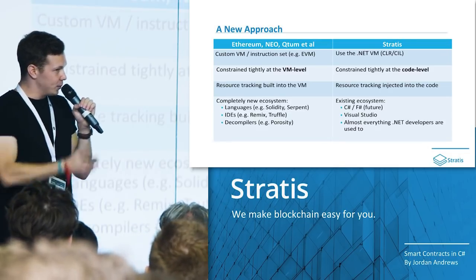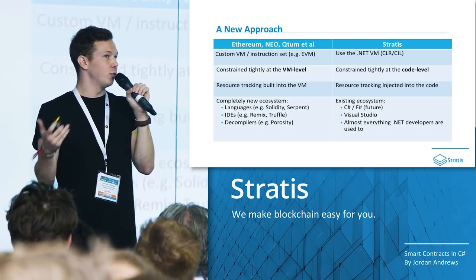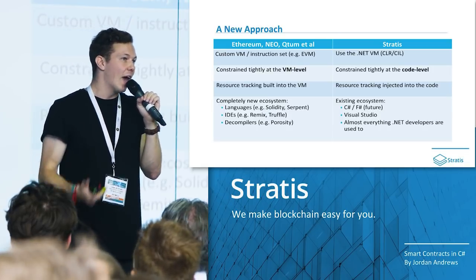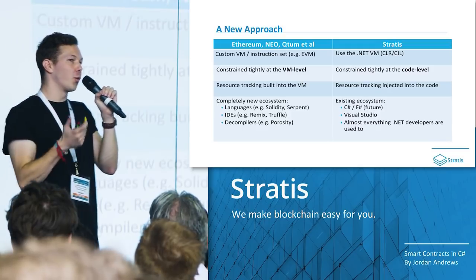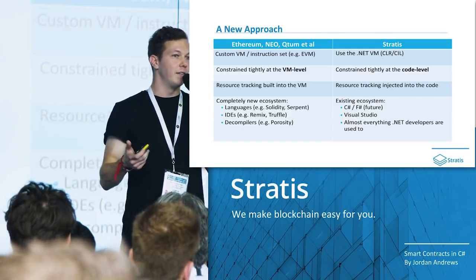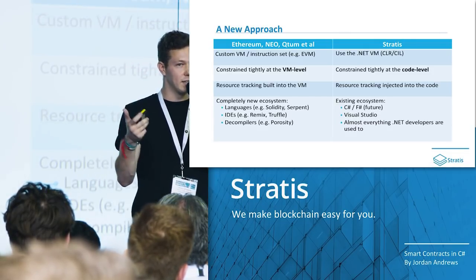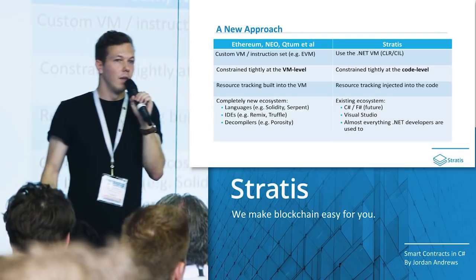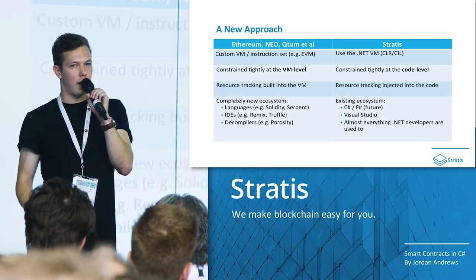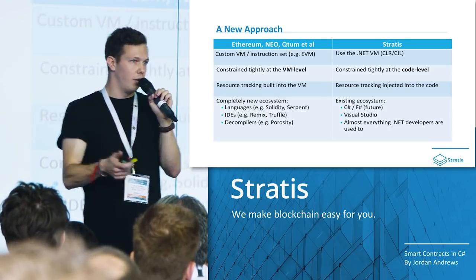So smart contracts, obviously, we know now are important, but say you're Stratis. Say you actually want to go and build the underlying platform. How do you do this? And this is actually a really interesting problem. If you know much about blockchains, you'll understand that they act by having nodes all around the world continually reach consensus about the state of some data. This could be the transactions that have been made, or this could be, say, the current balances of everyone, and so on.